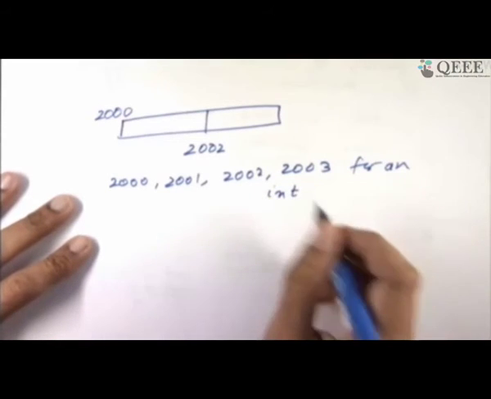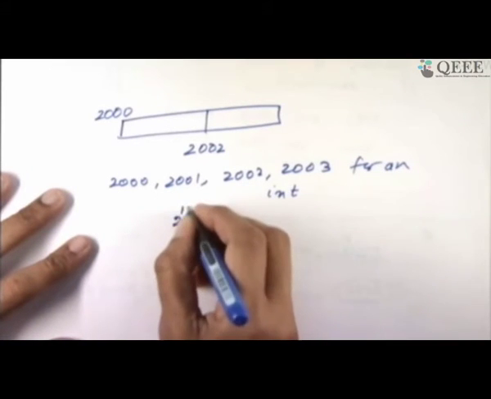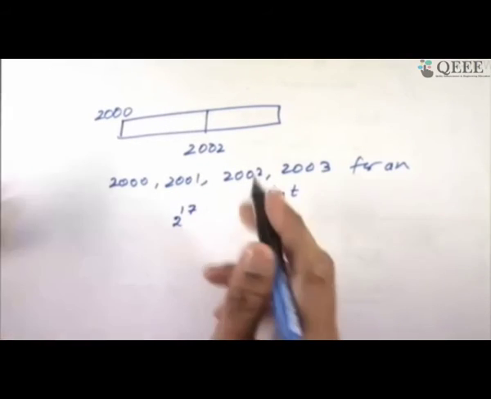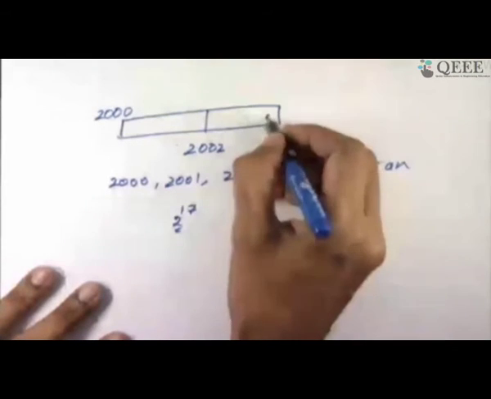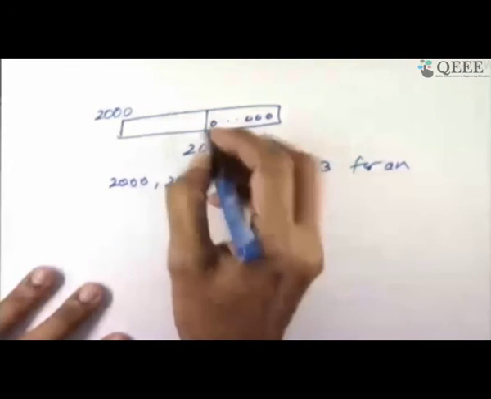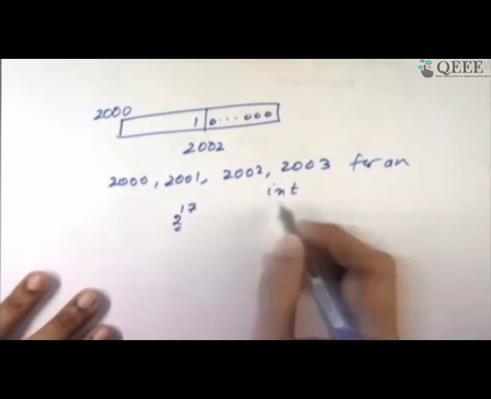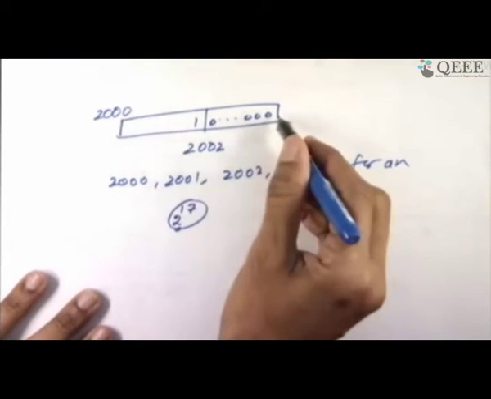Okay, suppose I put into this the value 2 to the power 17, whatever the value is, calculate and figure out. So 2 to the power 17 is 16 zeros and then a 1 out here. This is how this value, whatever I have stored, will be laid out bit-wise inside this entity.